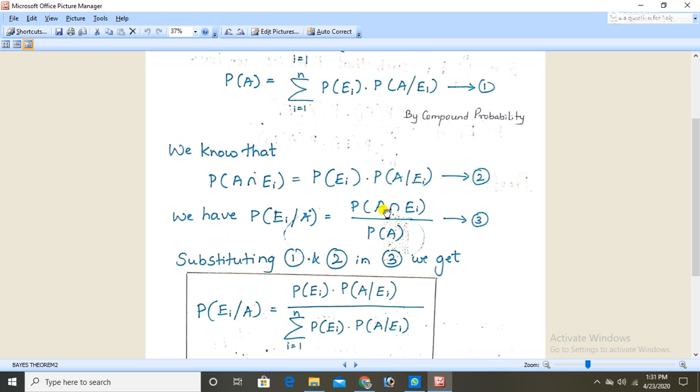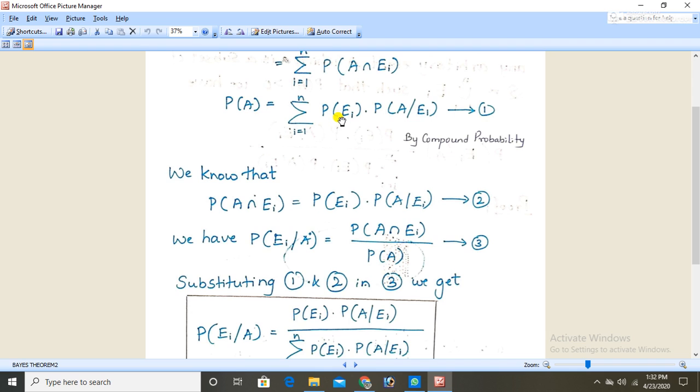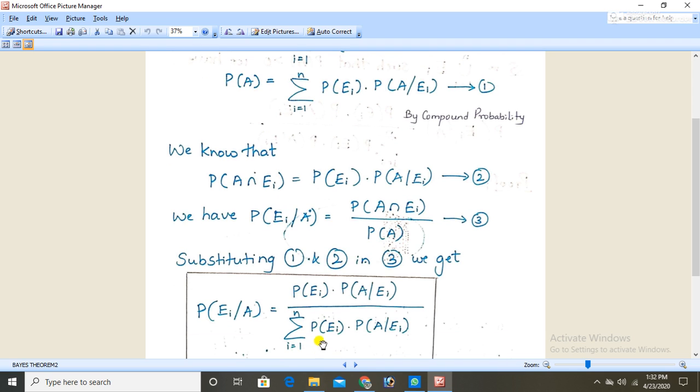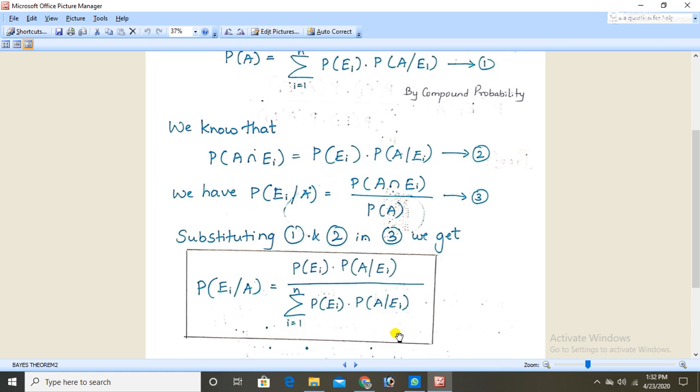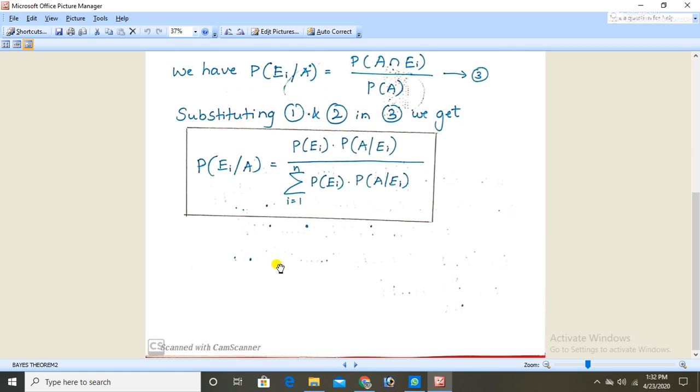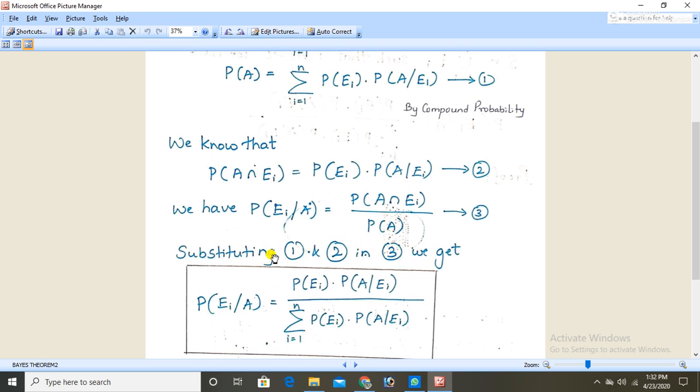Substituting equations 1 and 2 in 3, we get: what is the probability of A intersection E_i? That is, here it is and here it is written. Then next comes P(A). What is P(A)? P(A) is equal to, it is written here, summation i equal to 1 to n of P(E_i) into P(A | E_i). So this is how the theorem is proved.